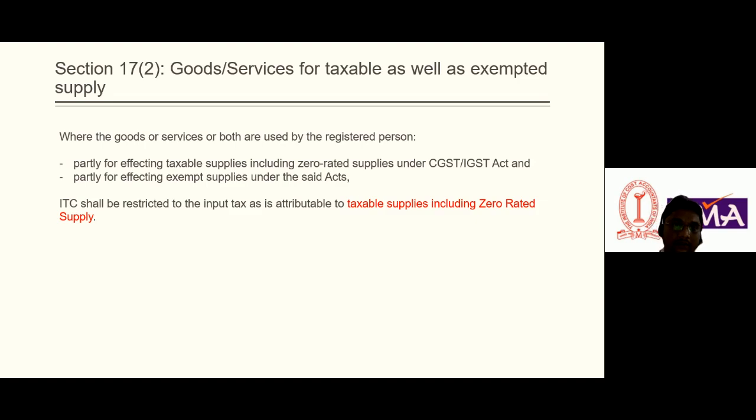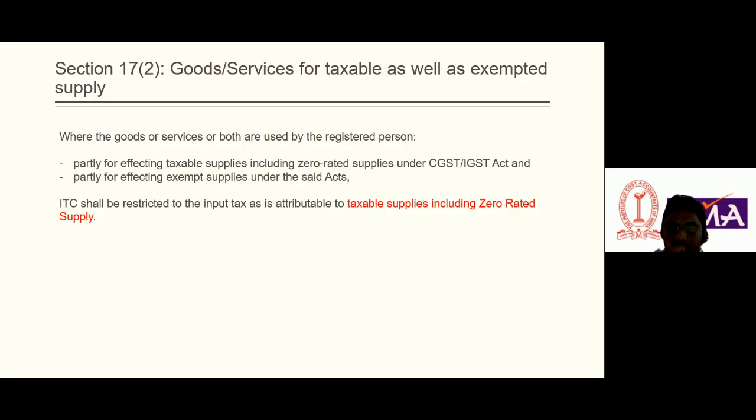So what is taxable supply? Taxable supply is that supply on which GST would be applicable, a rate would be applicable. And what is exempted supply? Exempted supply is mentioned in section 2 subsection 47, which includes exempt and nil rated supply. These are the supplies on which GST is not applicable, covered under the ambit of exempt supply.